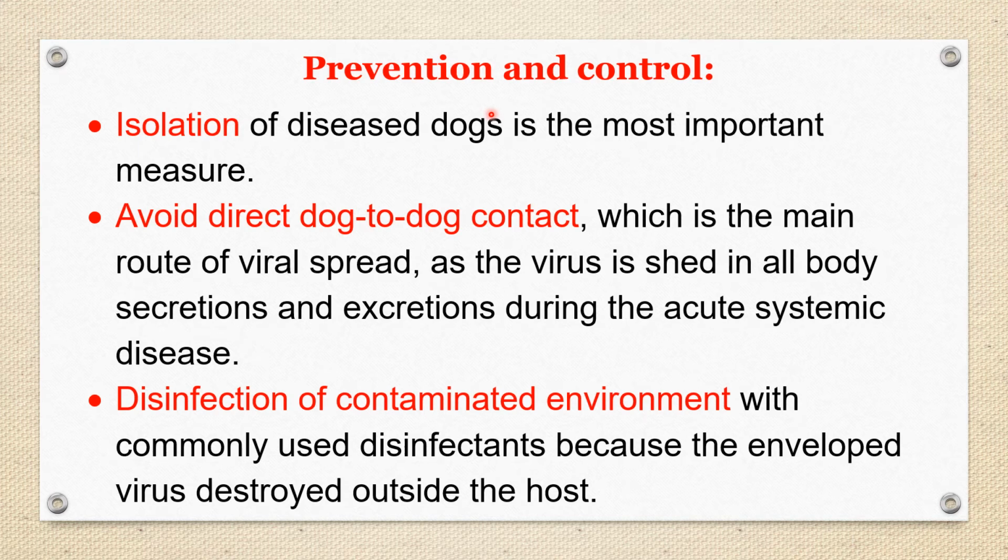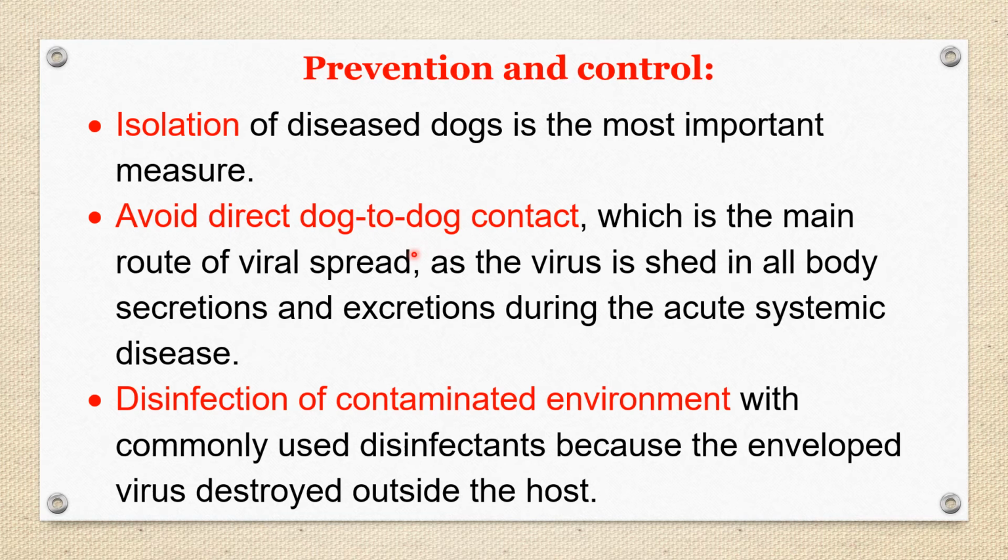We see here the prevention and control. It is equally important as treatment because many wandering street dogs are carrying the infection and the owner sometimes has many dogs in a kennel. Prevention and control is very much essential. The first step is isolation of the diseased dog, a very important measure to prevent the spread of the disease.